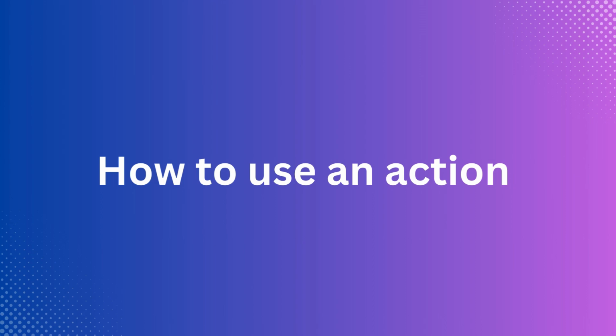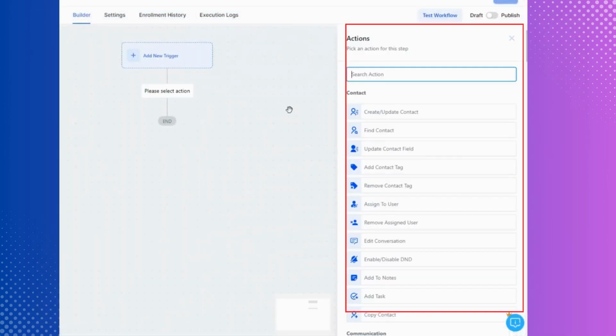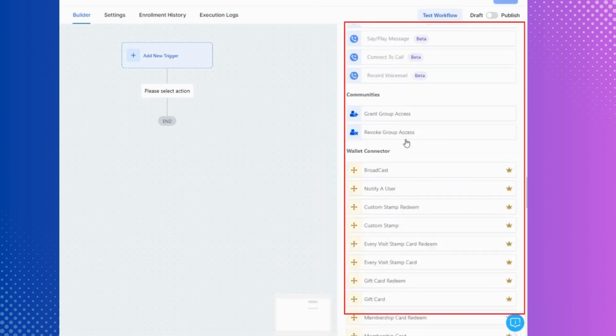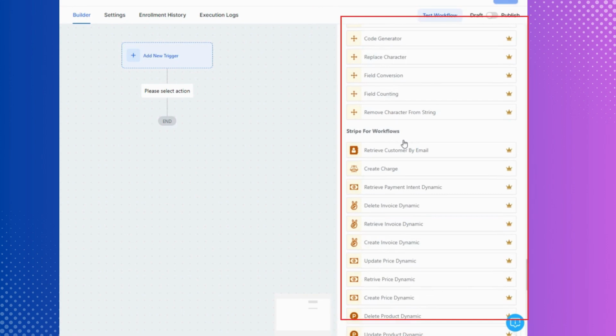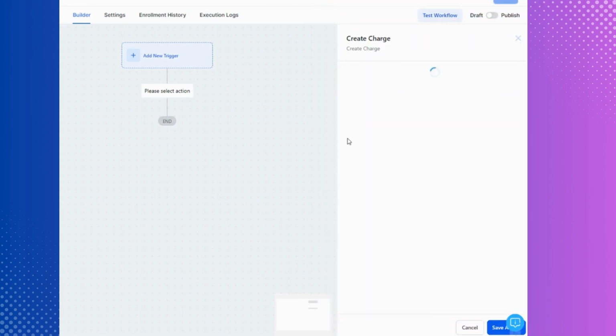In this video, I'm going to show you how to use an action from an app. When you are in the Workflow Builder, start with clicking on the plus sign to see the list of actions. This will appear from the sidebar. There are a lot of actions that are in lots of colors. The yellow or gold ones are the app actions ones.